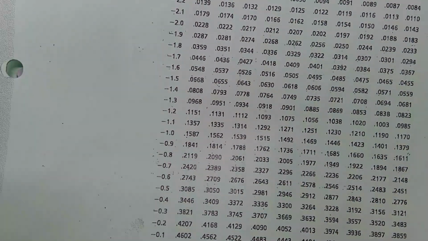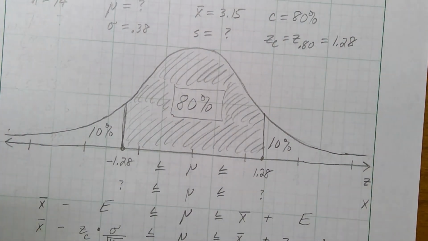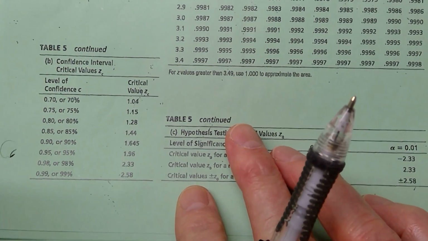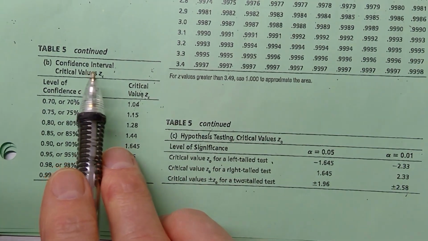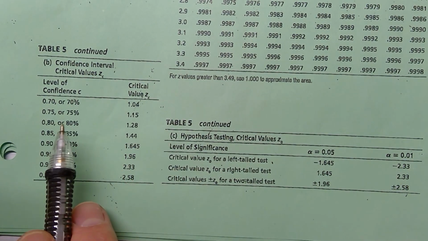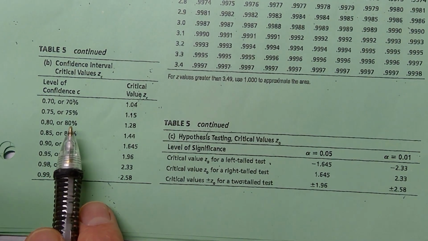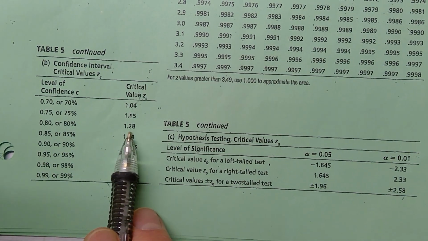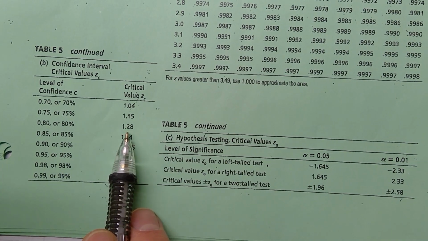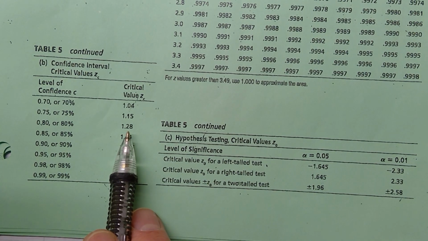On my table, if you go to the positive side, down at the very bottom, they've actually already got your confidence intervals figured out for you. We were looking for an 80%, or 0.80, confidence interval. Well, that is both of the 1.28s, the negative 1.28 to the positive 1.28. That's what we just figured out the hard way.